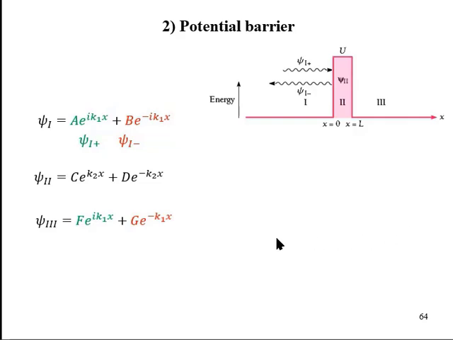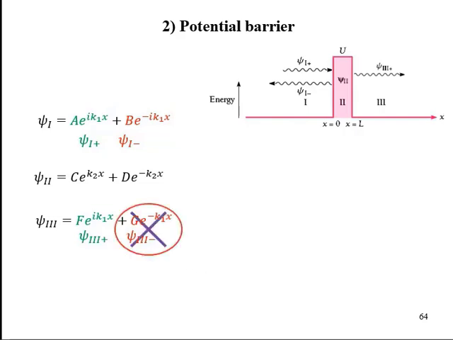Like solution 1, we write solution 3 as a linear combination of two wave functions. Here, the first term is the wave traveling towards the right. This represents a particle which has reached the region of transmission. The second wave would represent the wave or particle traveling towards the left. But as we fire the particle from the left only, the second term must vanish in solution 3. So this is not a solution.